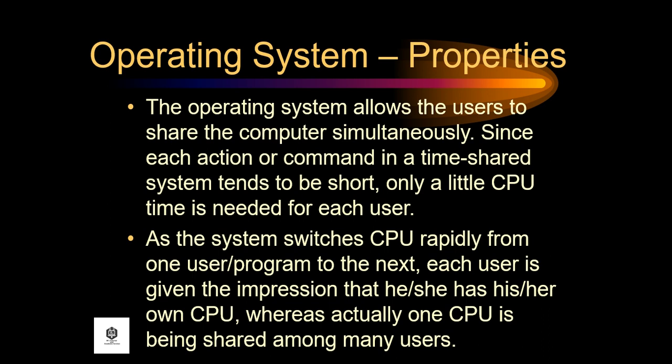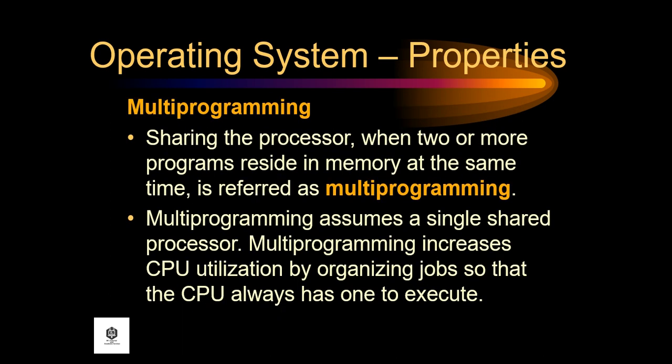Since each action or command in a time-share system tends to be short, only a little CPU time is needed for each user. As the system switches the CPU rapidly from one user program to the next, each user is given the impression that he or she has his or her own CPU, whereas actually one CPU is being shared among many users. Next property is multiprogramming.